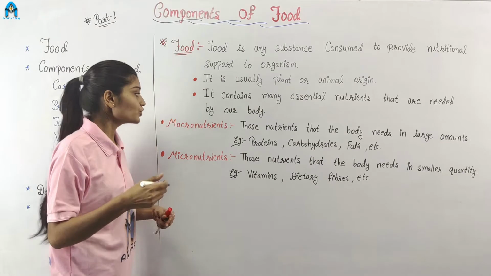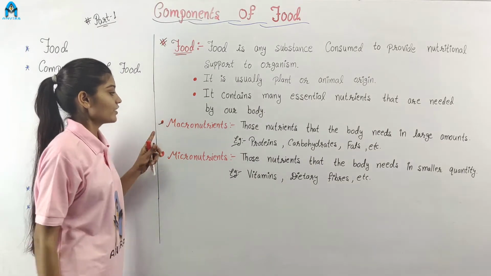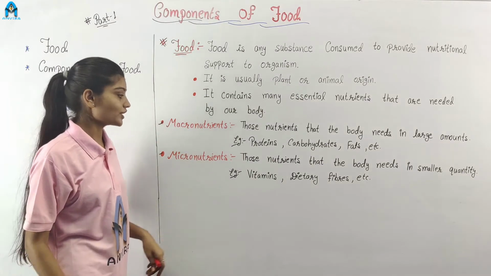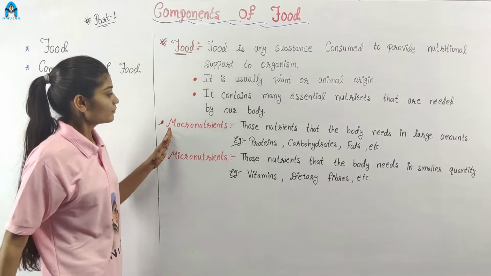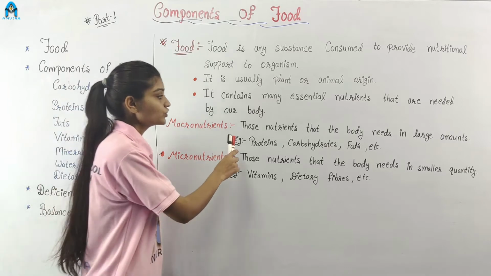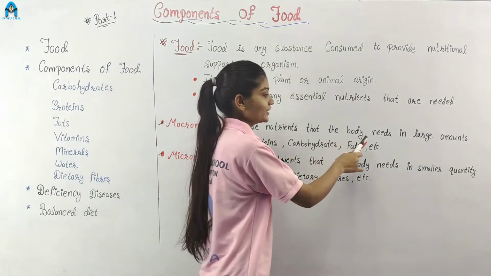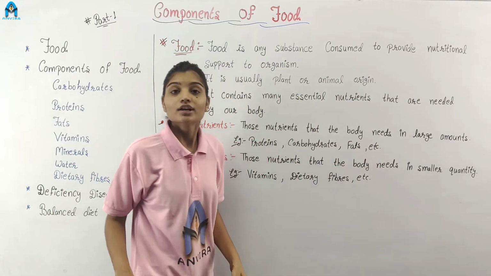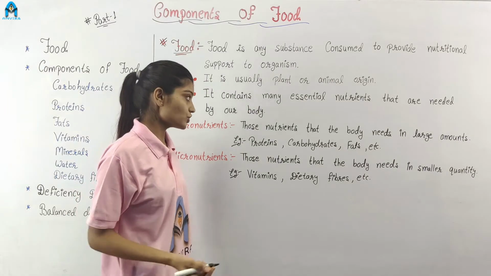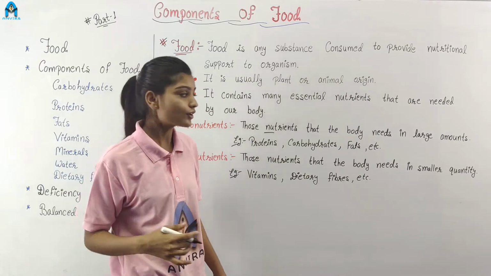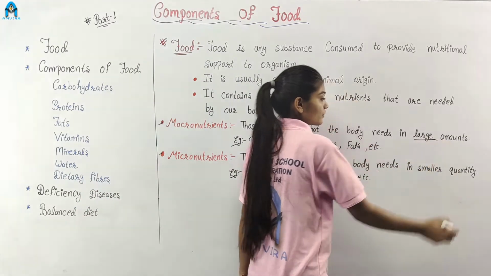There are two types of nutrients present. First one is macronutrients and second one is micronutrients. Then what are macronutrients? Those nutrients that the body needs in large amounts. The nutrients which are present in our food and which our body needs in large amount.